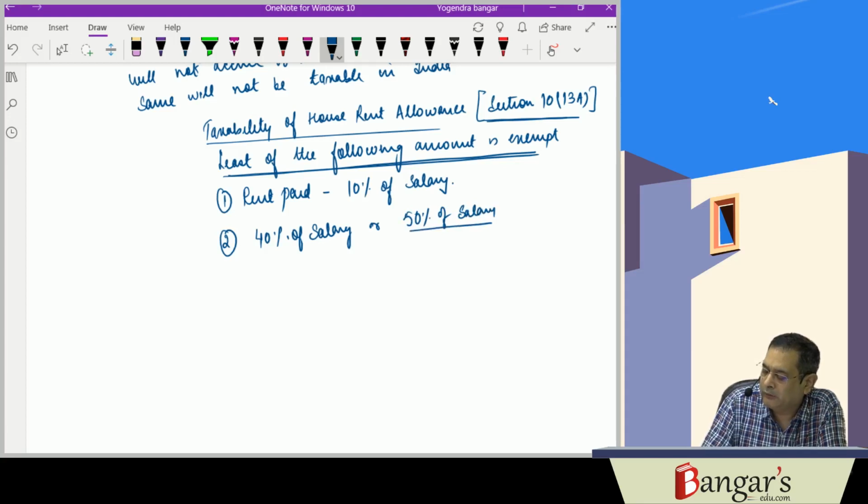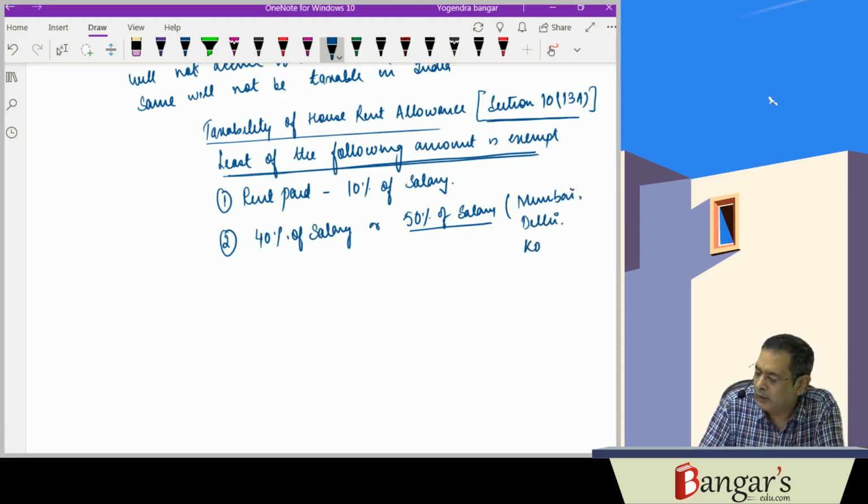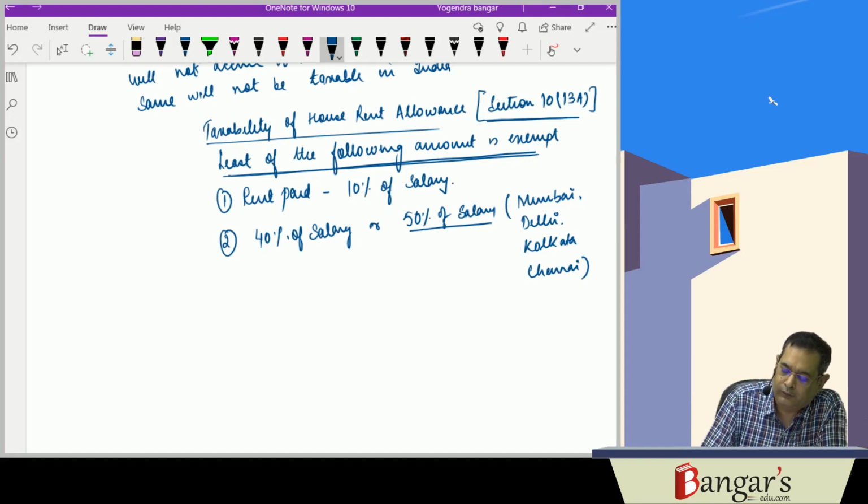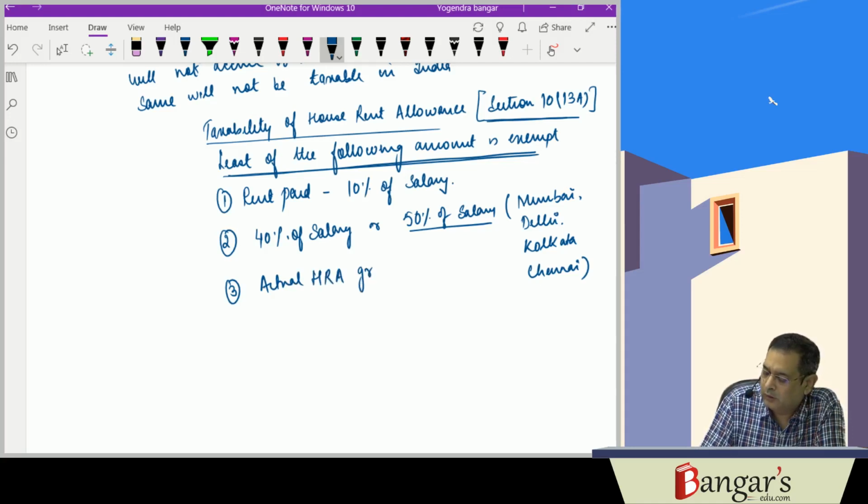In case you are residing in Bombay, that is Mumbai, Delhi, Kolkata and Chennai. If you are residing in Mumbai, Delhi, Kolkata and Chennai, it is 50% of salary. And number three is the actual house rent allowance granted to the employee.